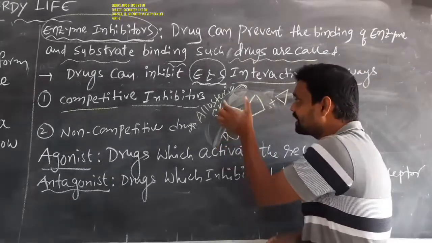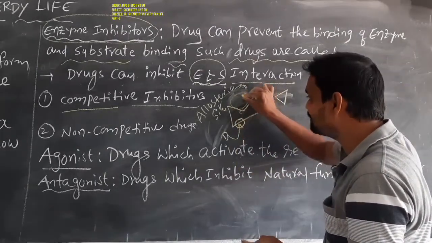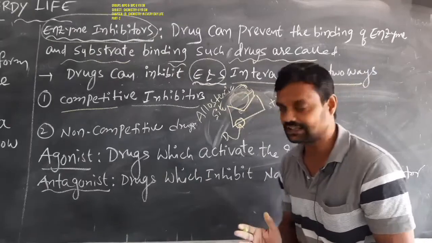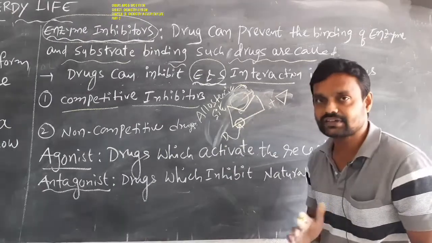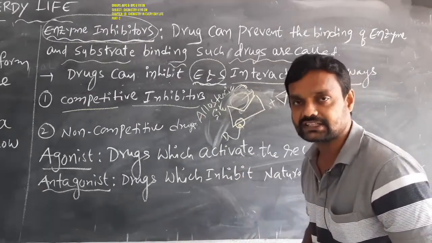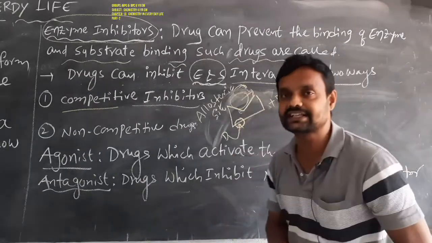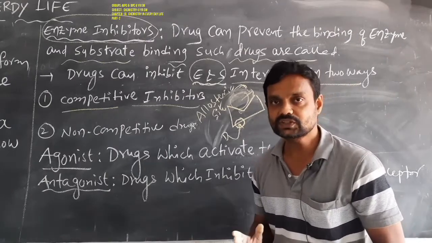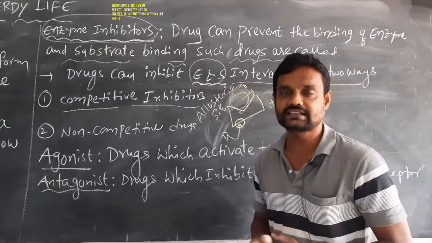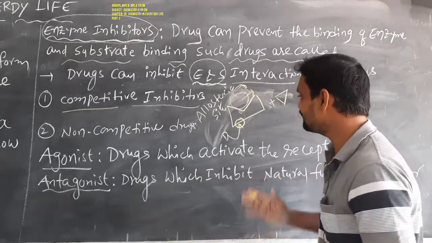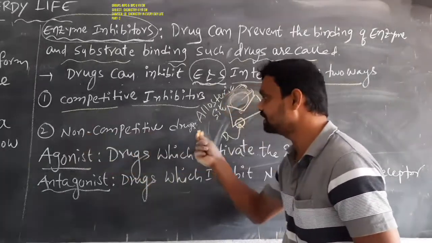When the drug occupies the allosteric site of the enzyme, the active site size of the enzyme will change. Okay students, clear? When the active site of the enzyme changes, the substrate cannot bind to that active site. So in this way also we prevent the enzyme and substrate reaction. That type of drug is called a non-competitive drug.